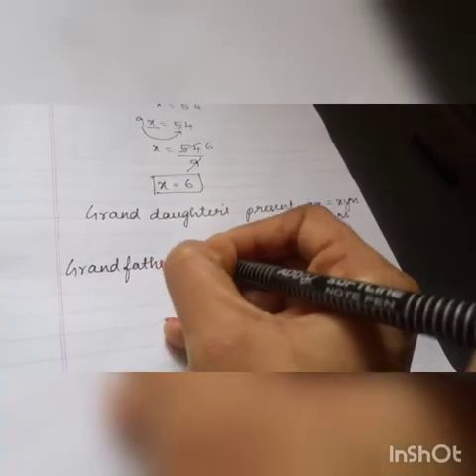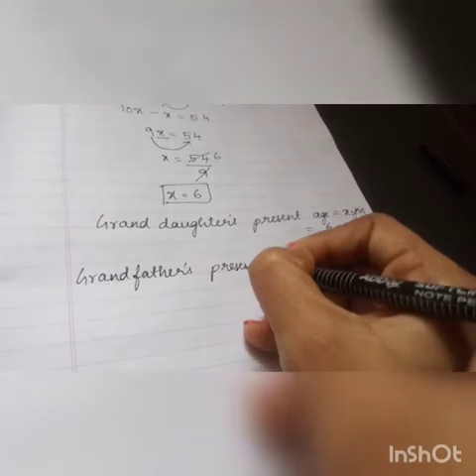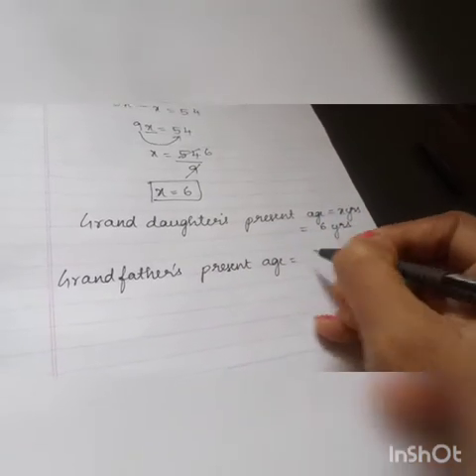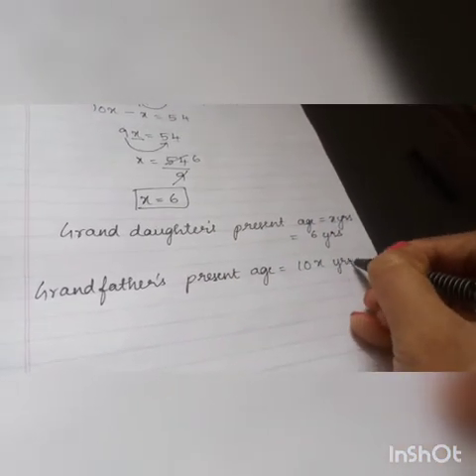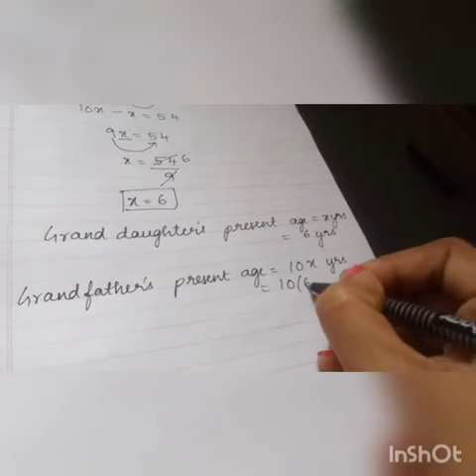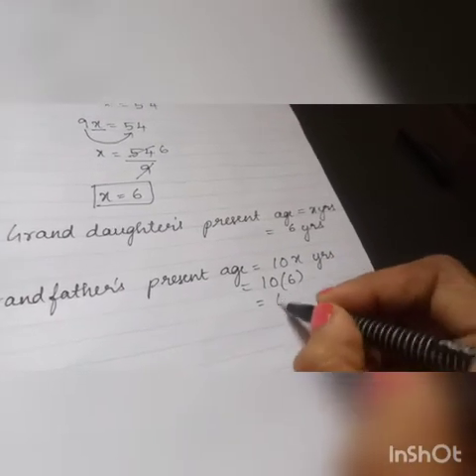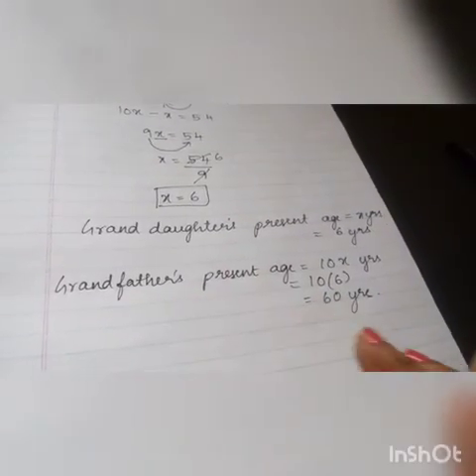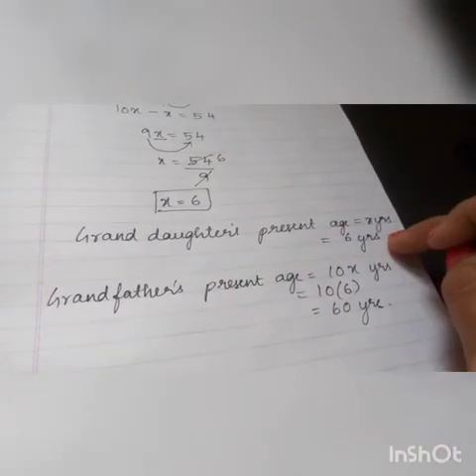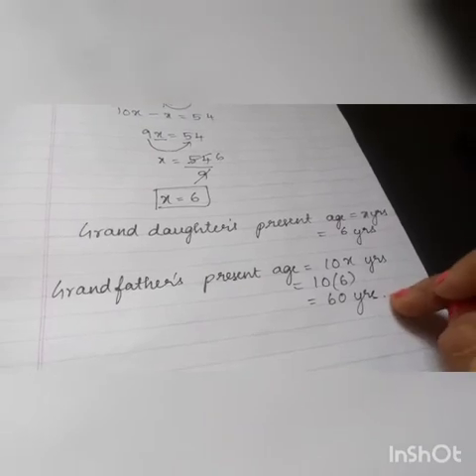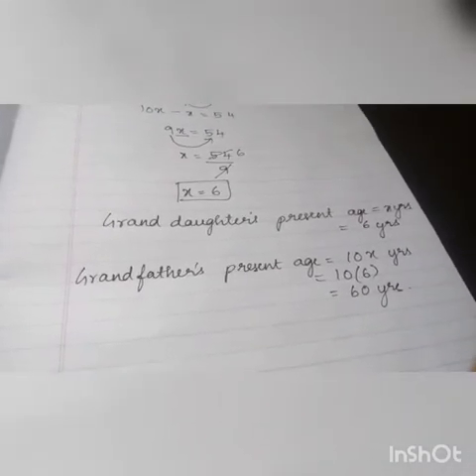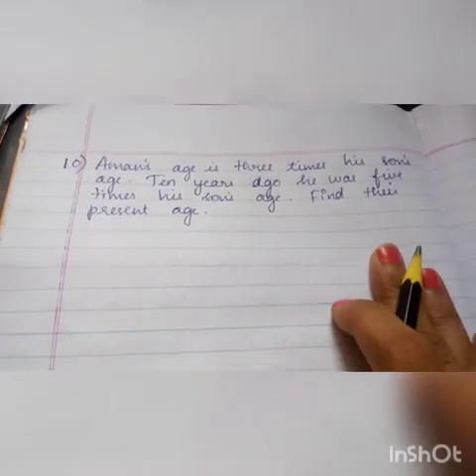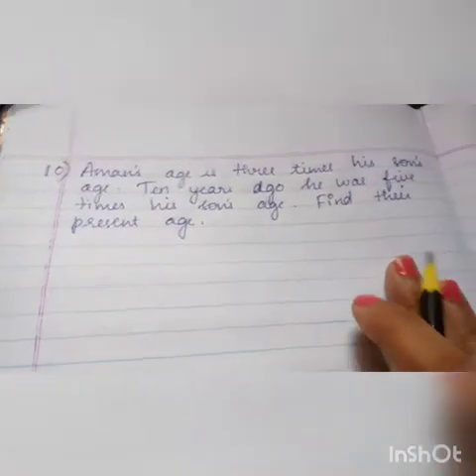Grandfather's present age is 10x years, right? 10 into 6, 10 6s are 60 years old. So grandfather's present age is 60 years. Granddaughter is 6 years. Grandfather is 60 years. Understood, children? This question is very easy, okay? Next is your 10th question. Last question from this exercise, okay?